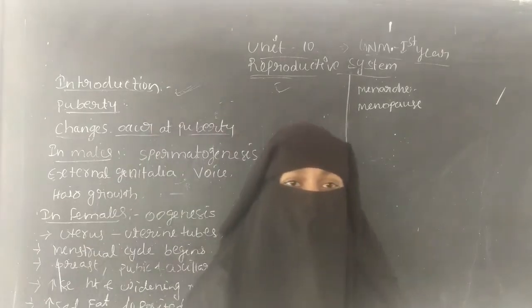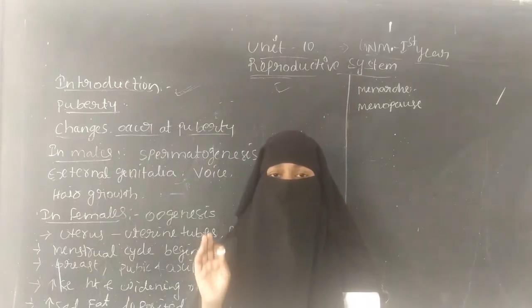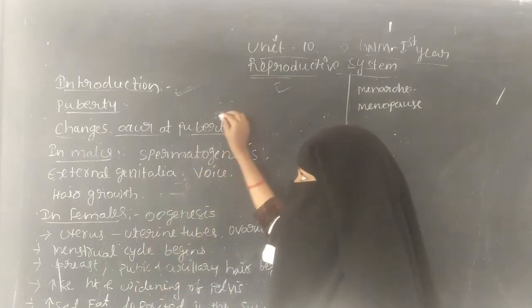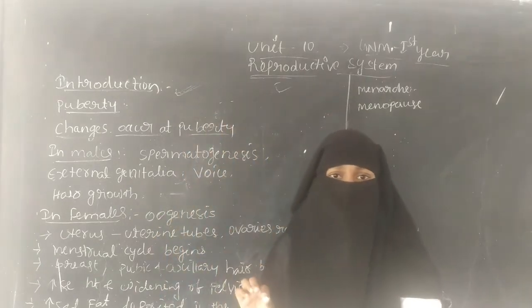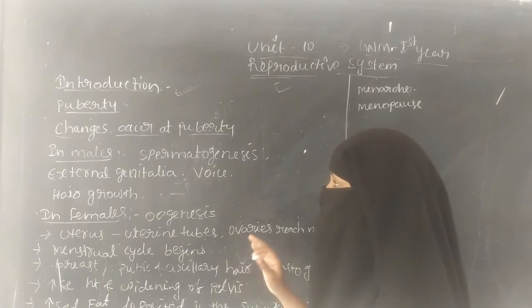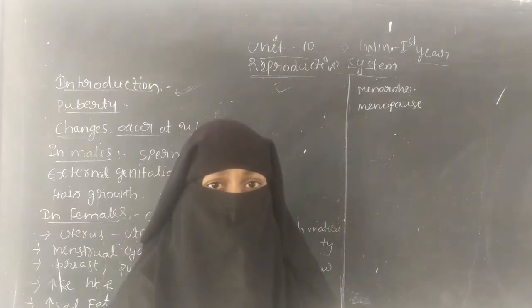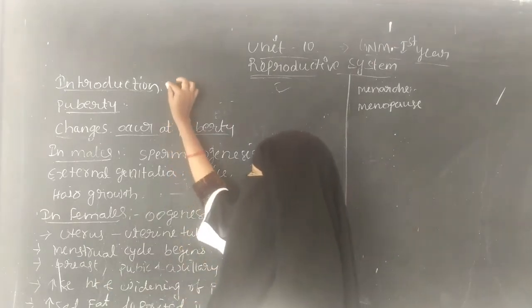It also helps in fetal development, and during pregnancy it helps in the development of the fetus. So that is the introduction.